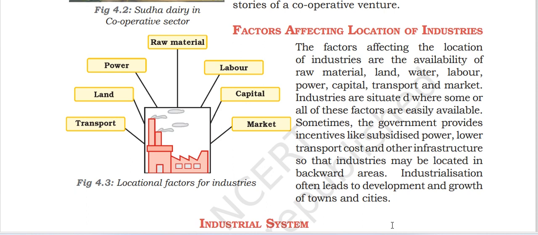Raw material, land, water, labor, power, capital, transport, market. Industries are situated where some or all of these factors are easily available. The government provides incentives like subsidized power, lower transport cost, and other infrastructure so that industry may be located in backward areas. Industrialization often leads to development and growth of the town and the city.